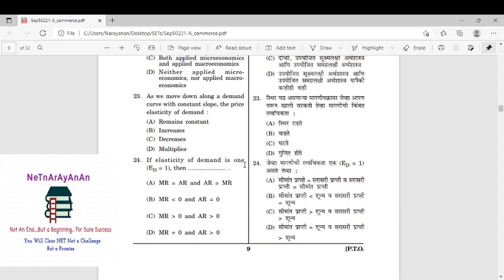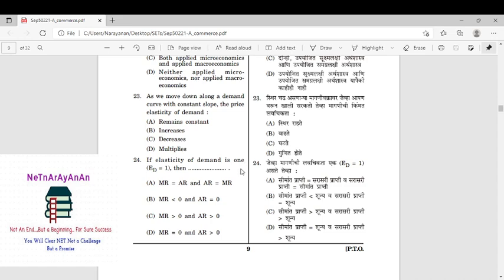Multiplication will not be there. Remains constant, that is not at all possible because it is moving down. So increase or decrease, it is certainly not an increase, it is a decrease, right? Price elasticity of demand will decrease automatically. So proportionately, the price decreases, demand increases. Demand decreases, price increases. Price increases, demand decreases. That's all. 5% minus 10%. So analogy, yes, something you relate with that.